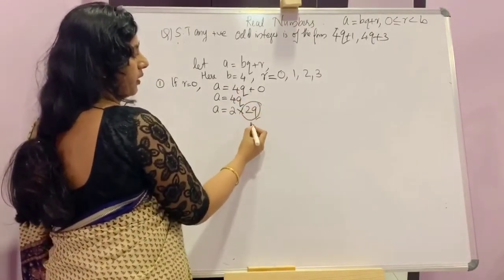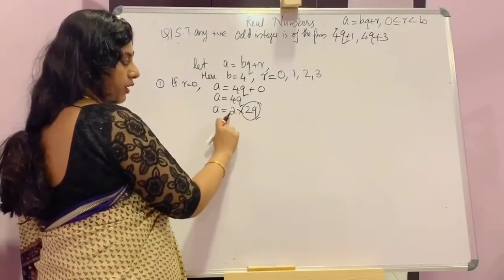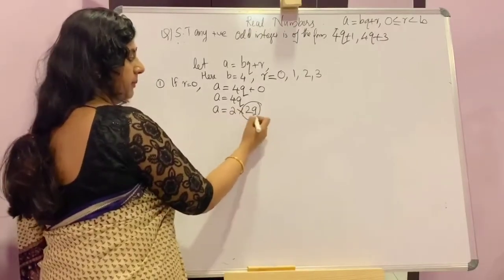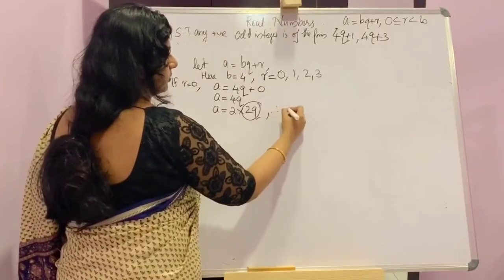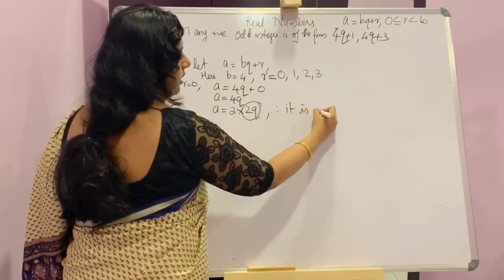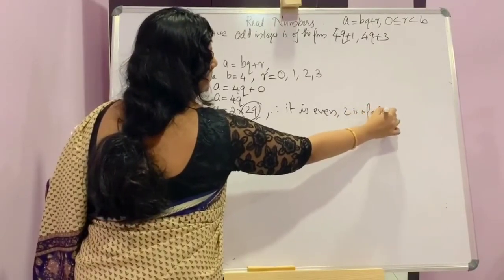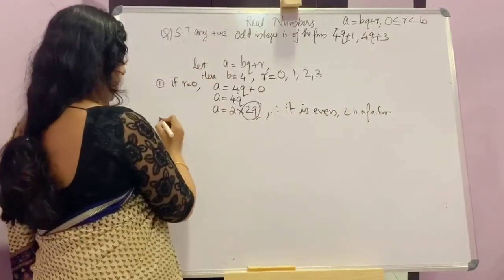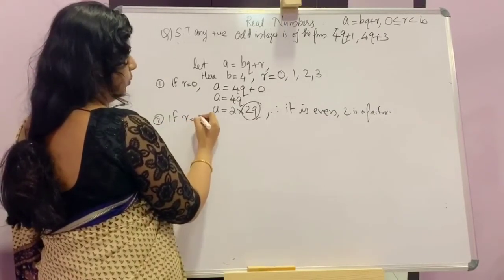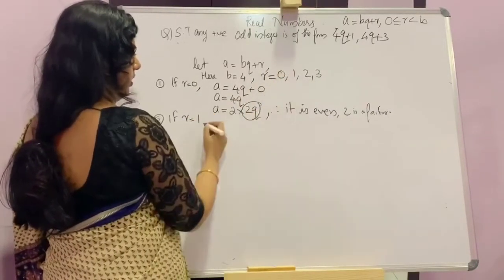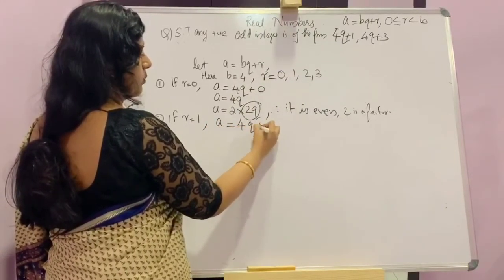Now, since we can write it as a product of 2 into some number, we can say it is even. It is even. The reason is 2 is a factor. Now, the second condition is if r equal to 1, a is equal to 4q plus 1.